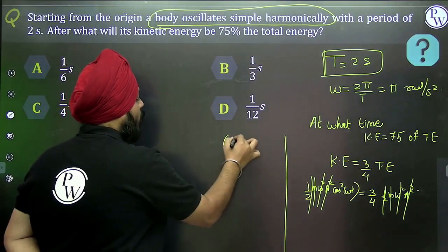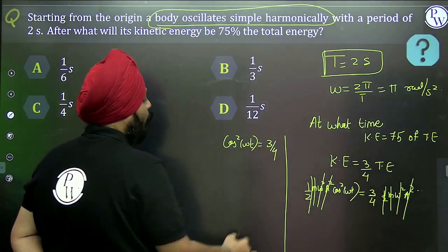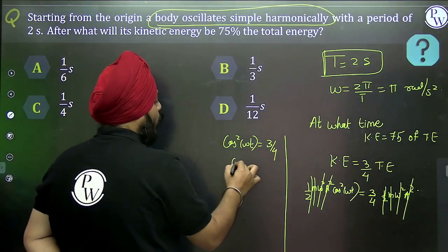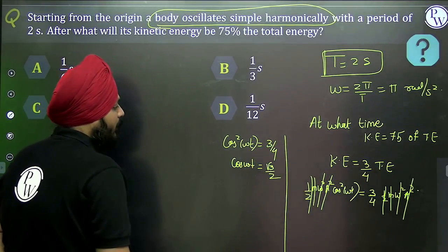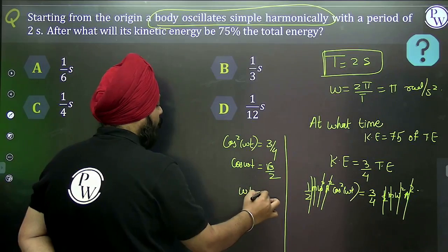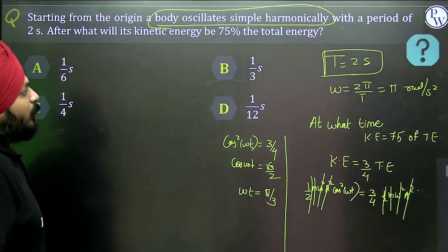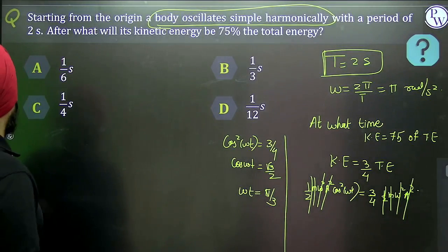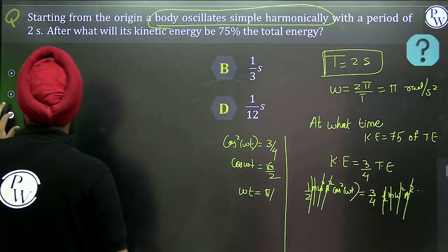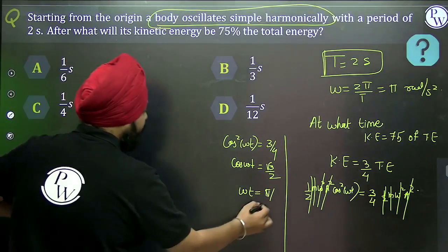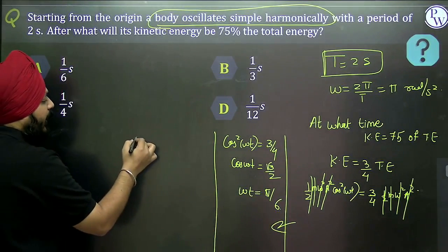So we are getting cos square of omega t equal to 3/4, right? So cos of omega t will be equal to √3/2. So omega t we are going to get pi by 3. Okay, I'm sorry, not pi by 3, it's √3/2 now, so it's pi by 6. So omega t value is pi by 6.